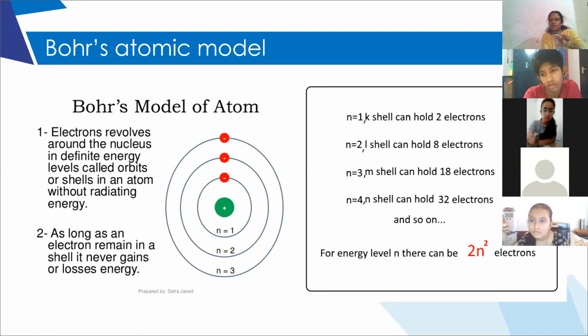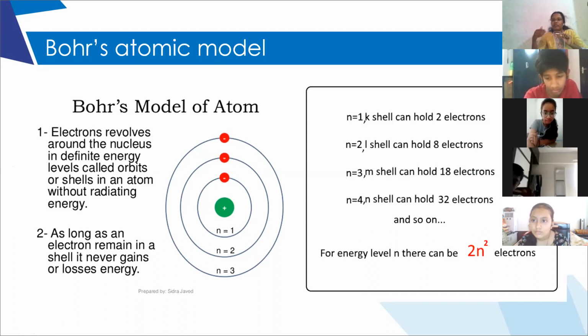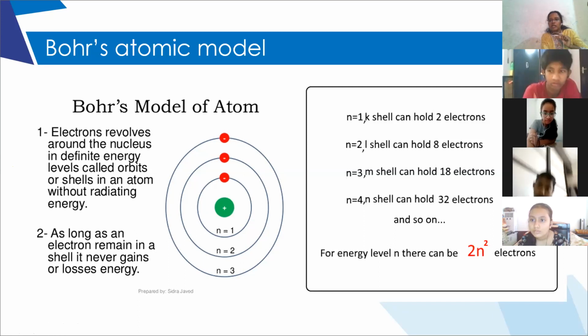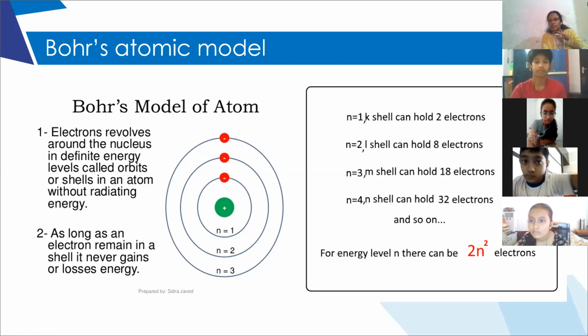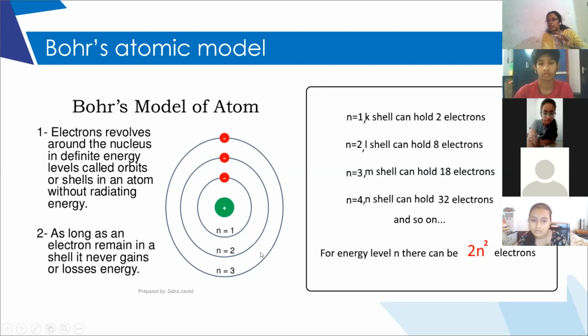Yes, till now 118 elements are there. And all those elements, when they observe the number of shells, till now 7 shells are there. Maximum in an atom, 7 shells. That is the reason in the periodic table there will be 7 periods. So n is 1, it is the first orbit. If n is 2, it is the second orbit. If n is 3, that is the third orbit.